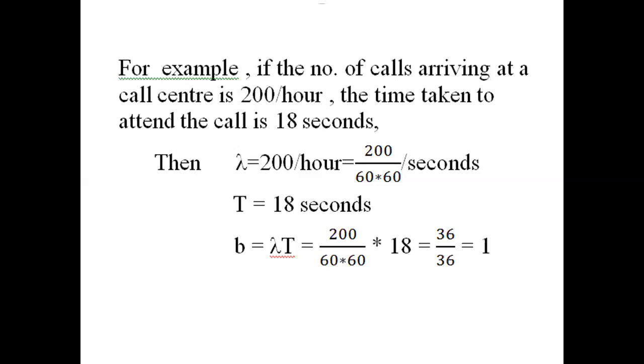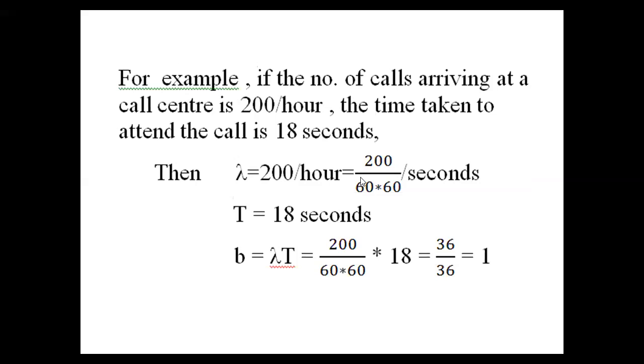Here 200 per hour is the average rate of number of calls, which is represented as lambda. What is lambda here? 200 per hour. Here the units are hours, and the hours will be changed to seconds. 1 hour equals 60 minutes, 1 minute equals 60 seconds, so 1 hour equals 60 into 60 seconds. That's why lambda is 200 by 60 into 60 per second. In this way, we calculate the lambda value.